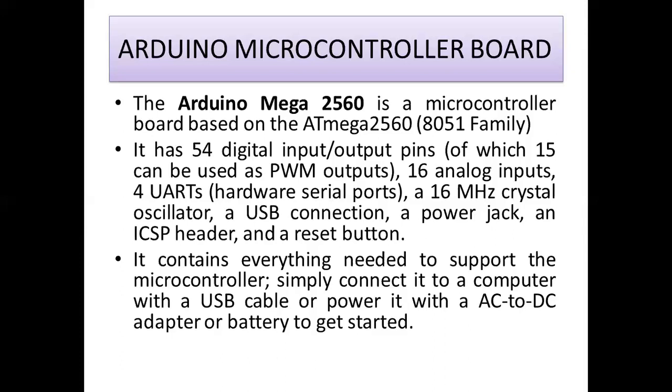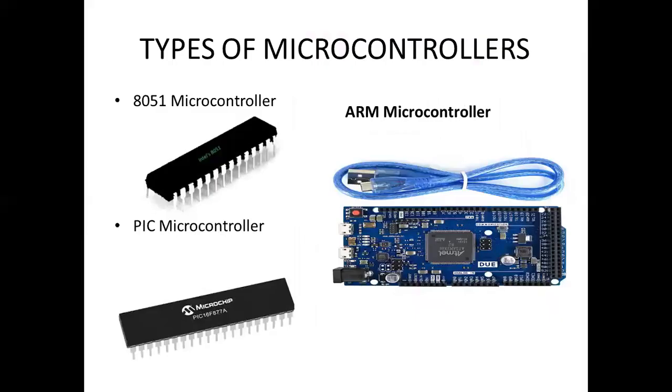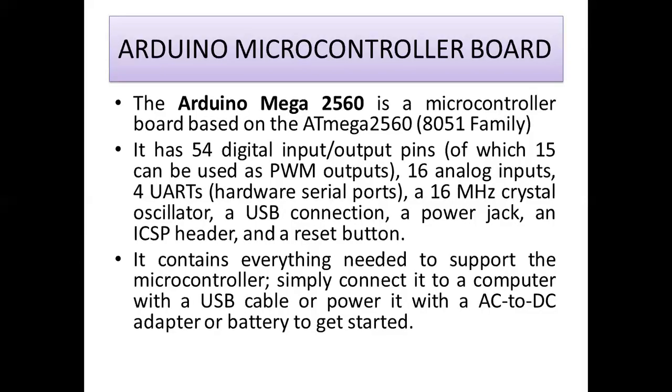I already told you, an evolution board means it has its own input-output pins by default. For example, in 8051 we don't have those input-output pins. We have to develop a board, whereas in ARM and Arduino, the board is already developed. The module is already available, so it is very easy for you to interface the sensor with that particular evolution board.